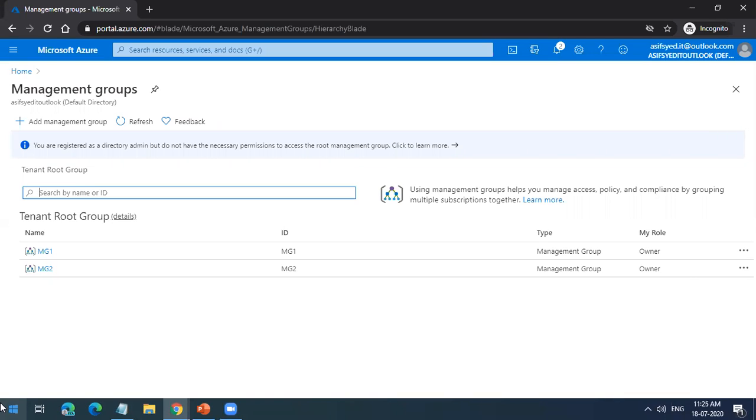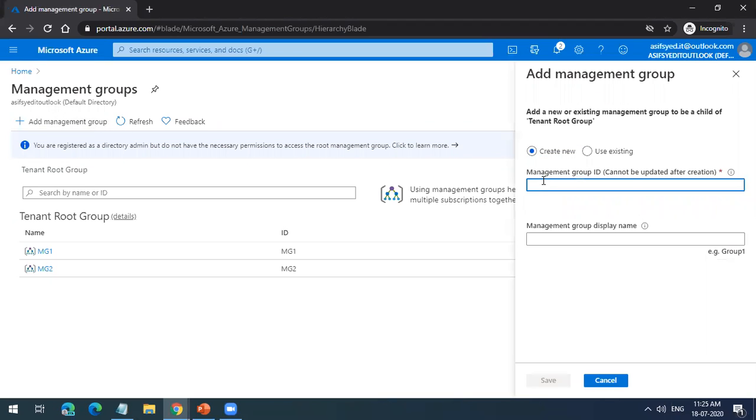Let's take an example of any big company. Okay, let's take Microsoft. Microsoft gives you various products, right? Windows Server, SQL Server, BizTalk Server, everything. And you have geographical locations also: India, US, Middle East, wherever Microsoft is available. So this will be the tenant of Microsoft. Under it, they'll create a management group called Microsoft.